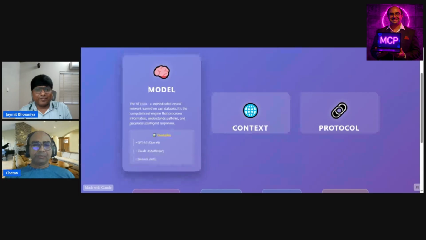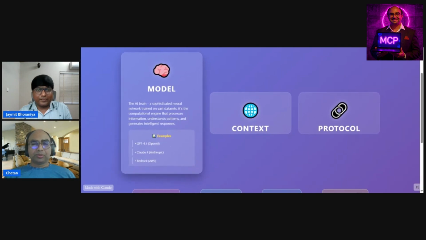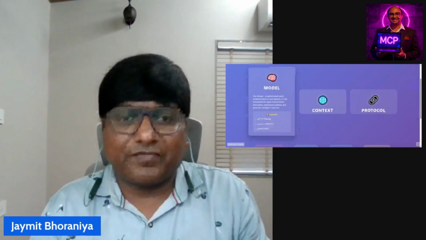Right now the latest versions are GPT 4.1, Claude 4, Gemini 2.5. These are fantastic models which can not only write code or text but can also generate audio and video. So they now have multimodal capabilities. So a model is basically a neural network that has capabilities of text generation, code generation, audio generation, and all this. The second is the context.